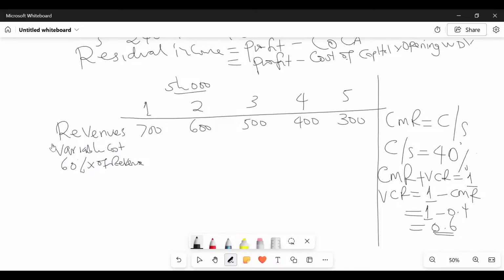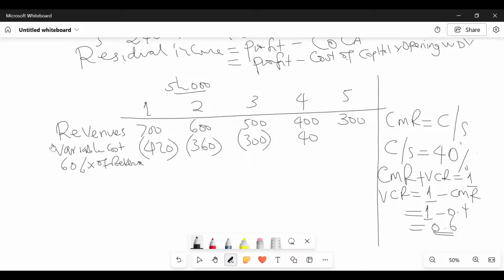So in the first year, variable cost will be 0.6 times 700, which is 420. 0.6 times 600 is 360. 0.6 times 500 is 300. 0.6 times 400.